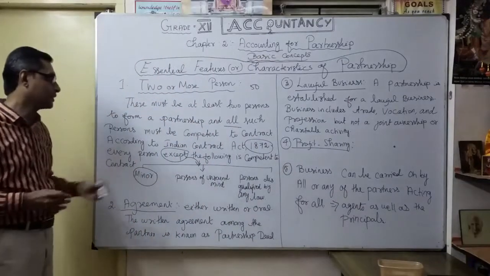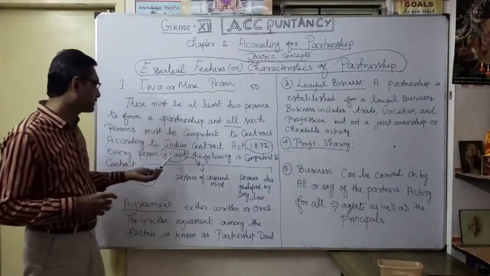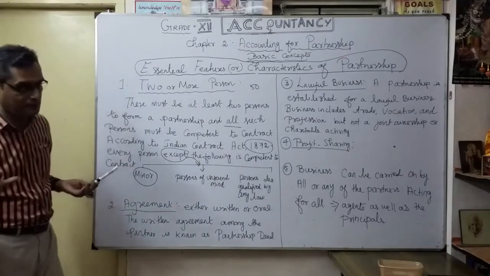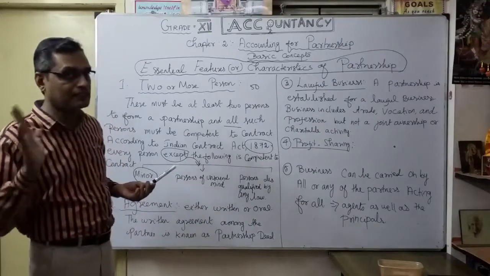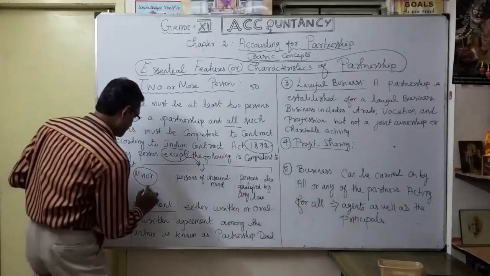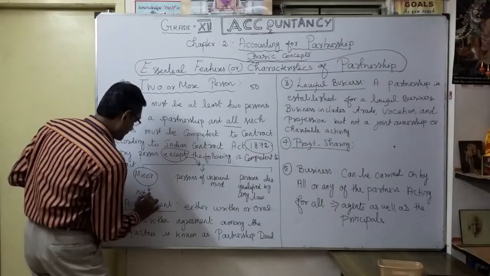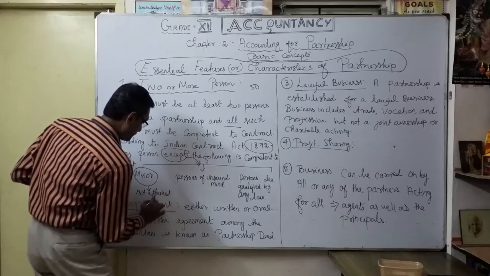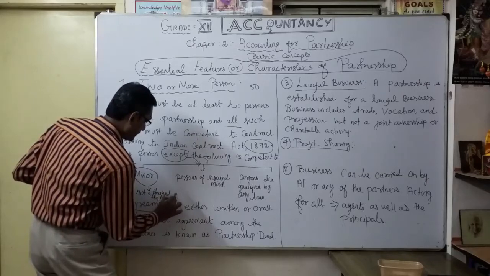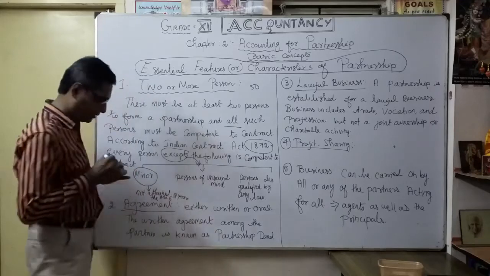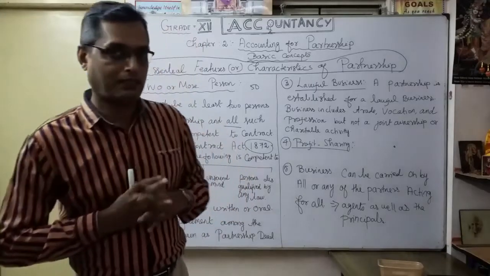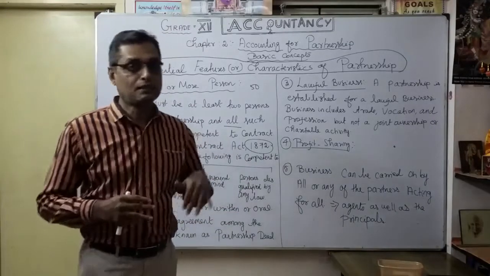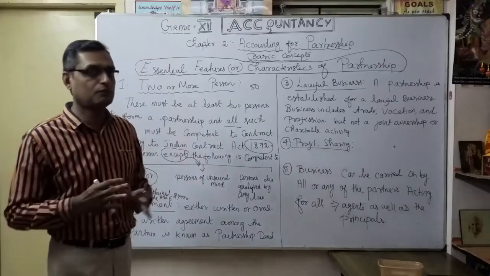So the first person is a minor, whoever has not attained the age of 18 years. In India, you will say minor. So he cannot become a partner, but with the consent of the other partners, he can enter. Keep that point in mind.